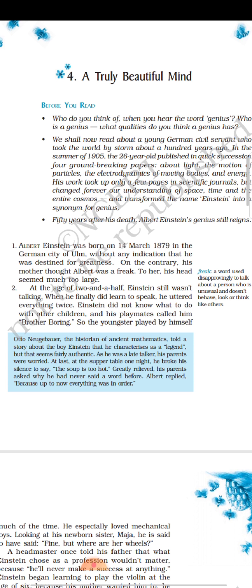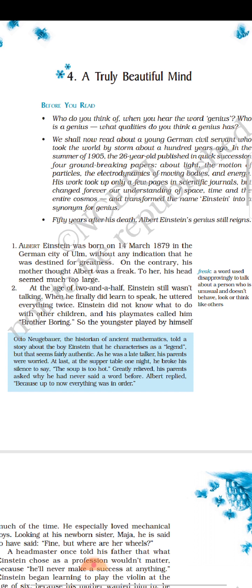And of course, we do believe that a person whose head is large at birth is supposed to be a genius, clever. But anyway, there was no sign in the life of Einstein when he was born, and his mother thought something unusual.